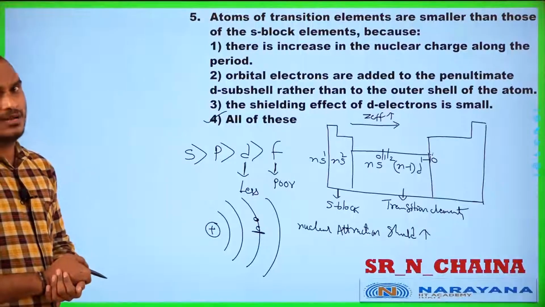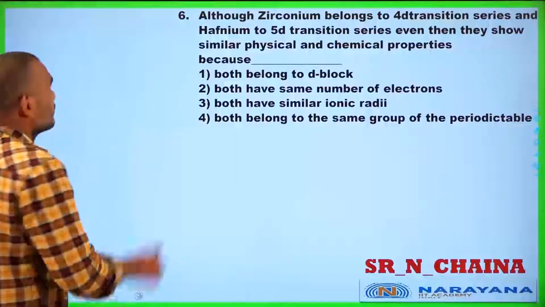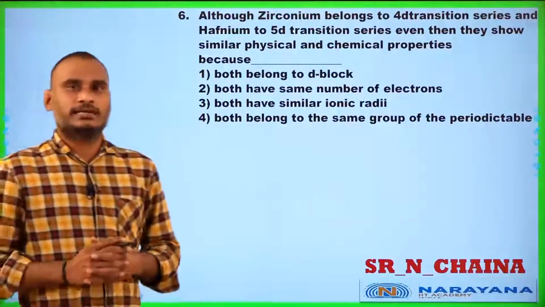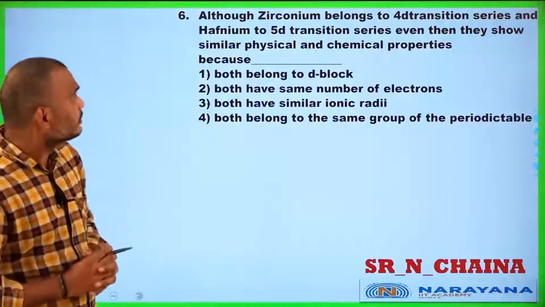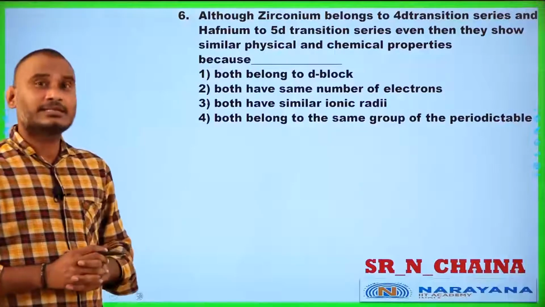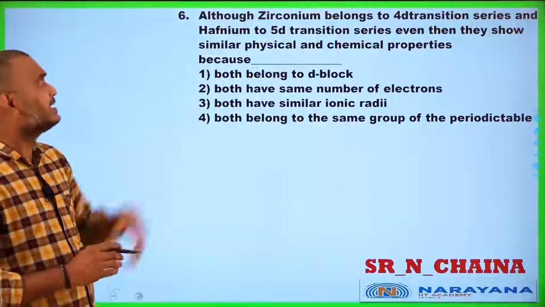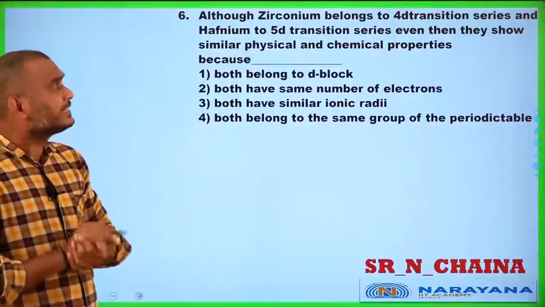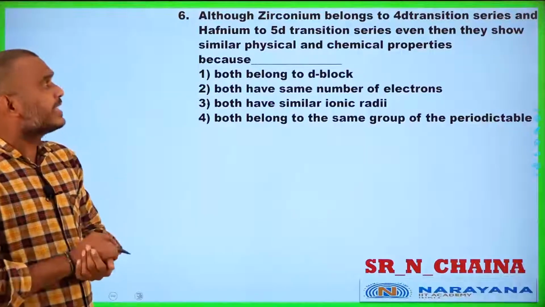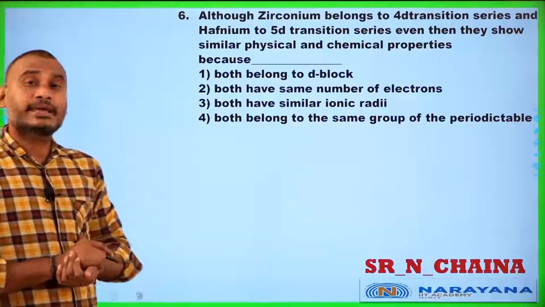That is all of these. Now you go for the next question, students. That is the 6th question. If you discuss the 6th question, although zirconium belongs to the 4d transition series and osmium belongs to the 5d transition series, even then they show similar physical and chemical properties.